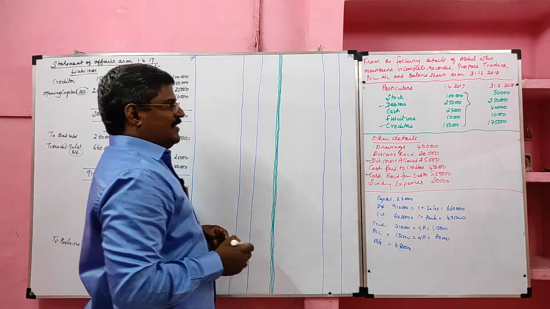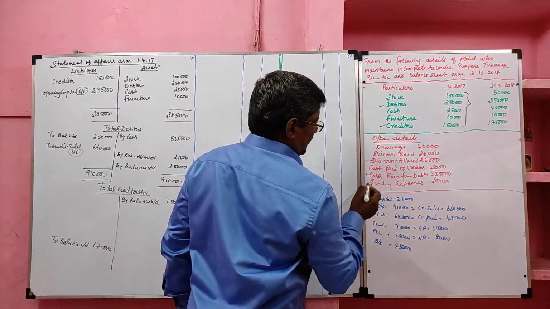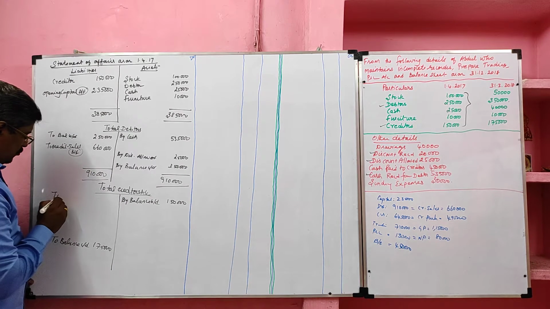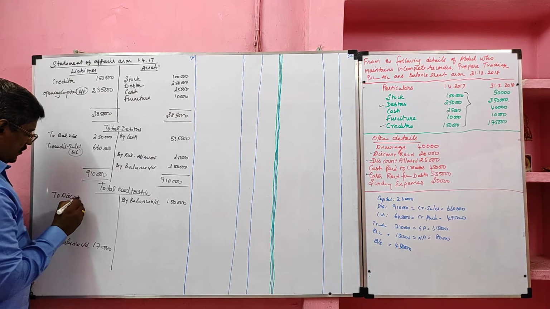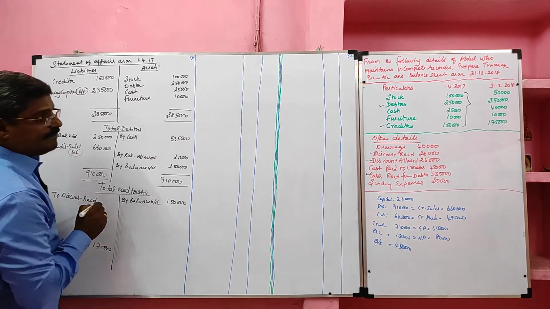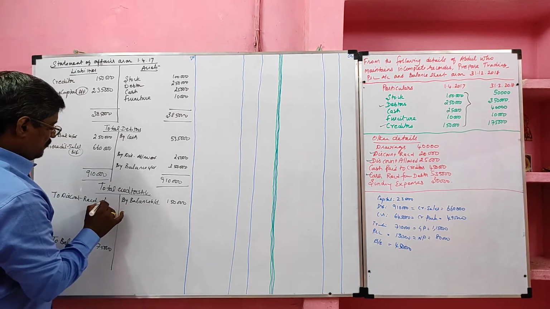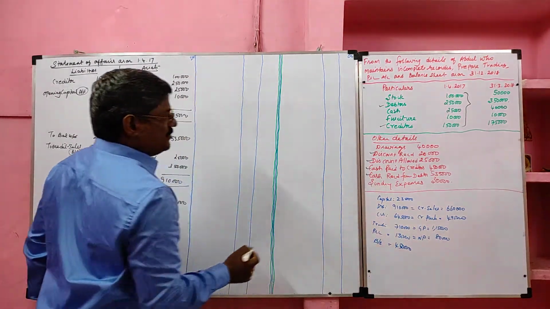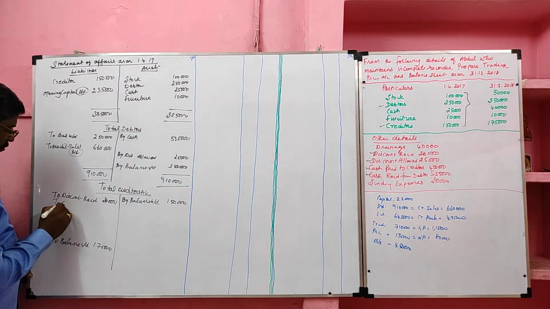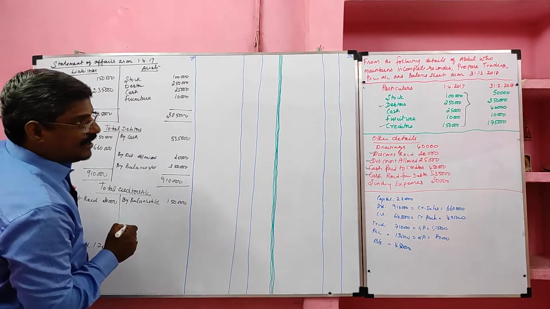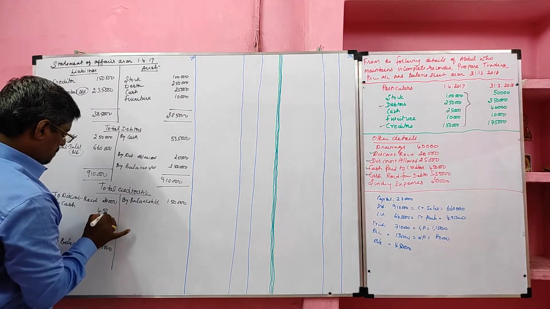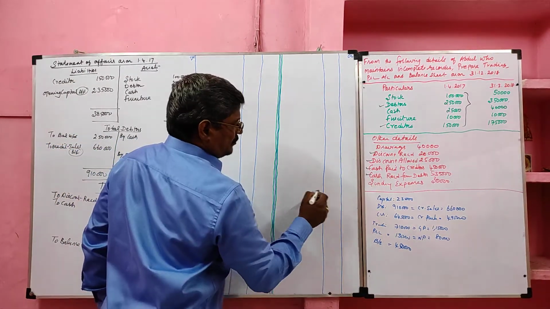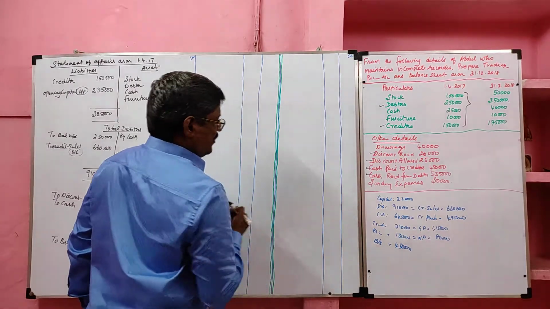Then other items we can take from other information. Drawing will not come, discount received will come. It will be debited in the total creditor account, to discount received. Discount received how much? 20,000. Next, discount allowed will not come. Cash paid to creditor will come. To cash paid to creditor, the value 4,50,000. Then cash received from debtor will not come to creditor account. Sundry expenses also will not come to creditor account.